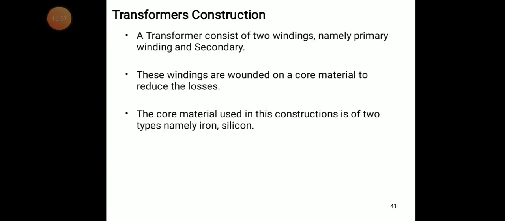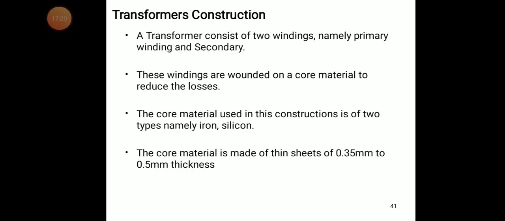I already explained that whenever these windings are wound on the core, the losses will be reduced. The magnetic flux losses will be reduced. The core material used in this construction is of two types, namely iron and silicon. Iron core is there, silicon core is also there.